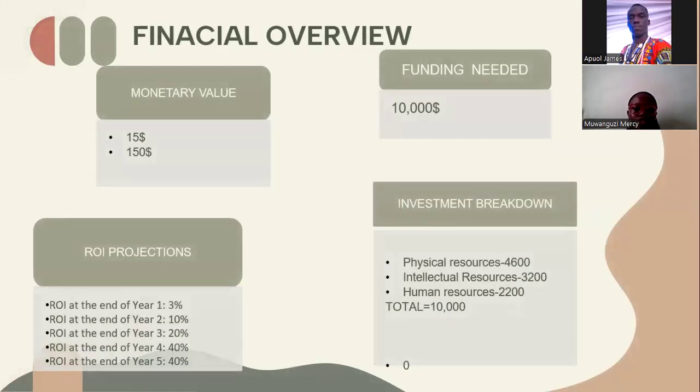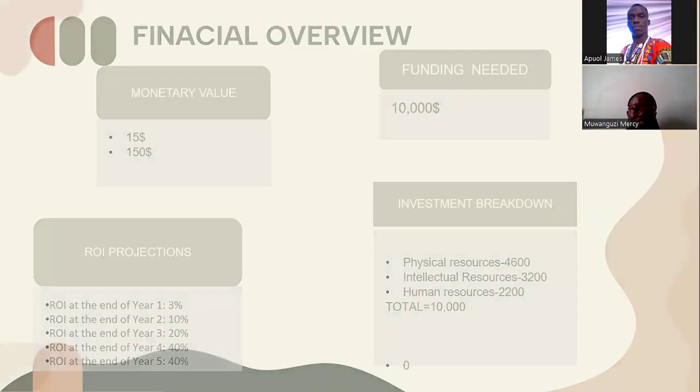Our system is going to be charged at 15 USD for the farmers, and then 150 USD for the coffee cooperatives. We are seeking 10,000 USD to be able to put this project onto the market. Our estimated return on investment over 5 years reaches 40%. And this is a breakdown of the different resources that we're going to require.